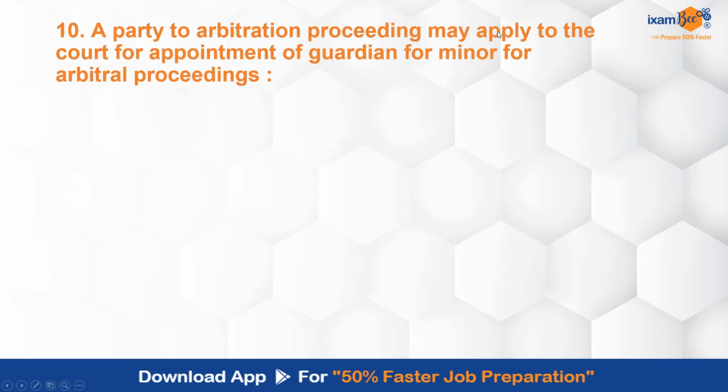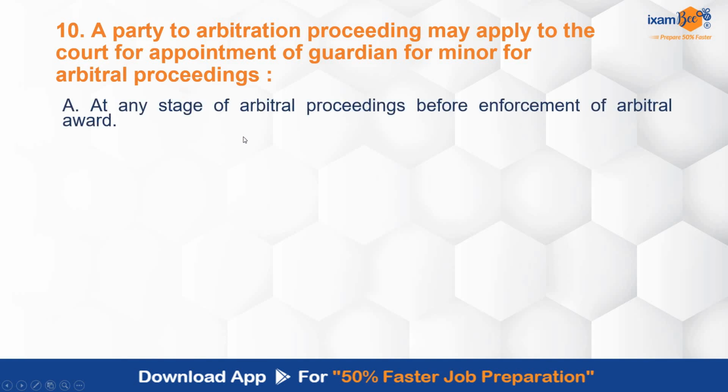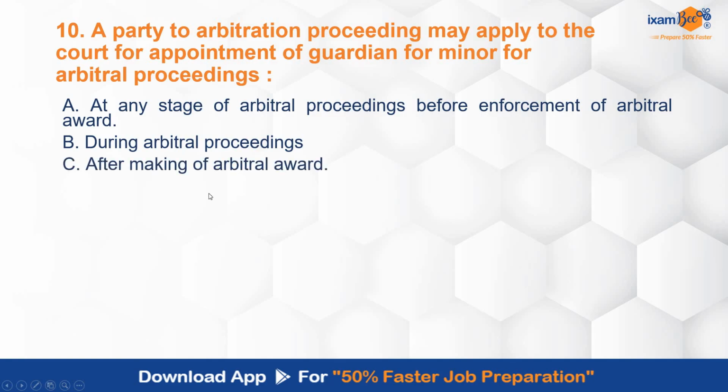A party to arbitration proceedings may apply to the court for appointment of guardian for minor for arbitral proceedings at any stage of arbitral proceeding: before commencement of arbitral proceedings, before enforcement of arbitral award, or during the arbitral proceedings only, after making of arbitral award, A and B, all of the above. So, a party to the proceeding may apply to the court for appointment of guardian for minor for arbitral proceedings at what stage basically? The correct answer is E, at any time, but before the enforcement of arbitral award.